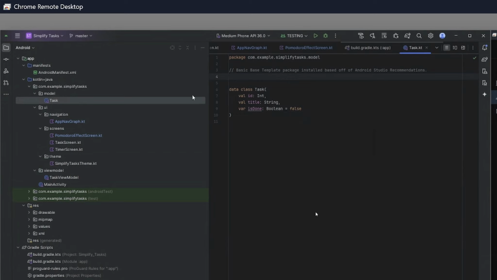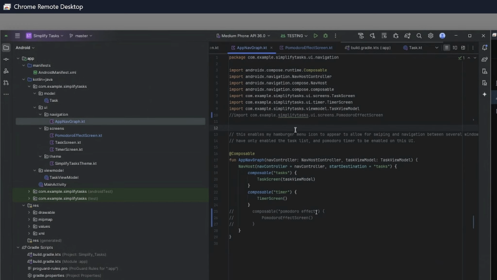And this is further integrated within our main task as well as within our screens. But moving on to our UI, it is essentially our user interface, as the name implies, and this has been broken down into two different viewable windows. We have our tasks, our timer, and our third one, which is currently just not working due to some performance constraints, is our pomodoro effect.